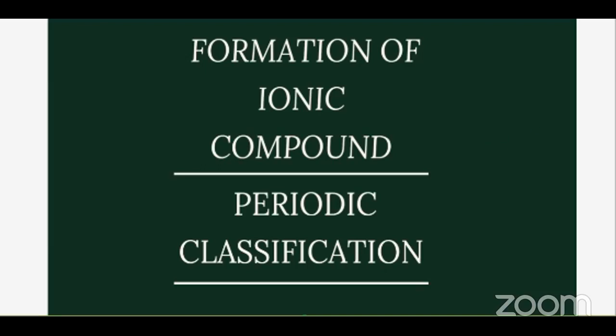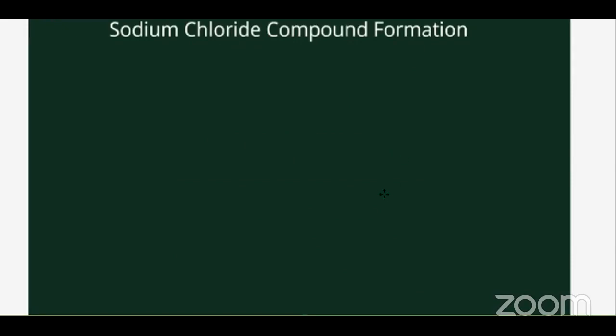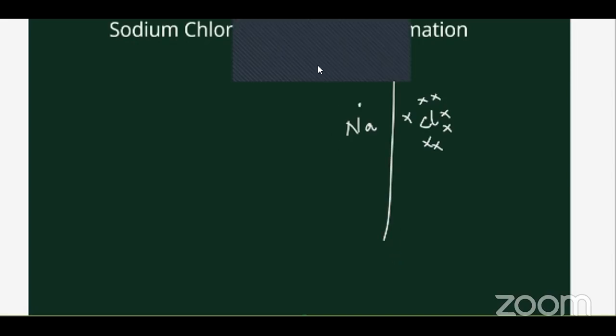So that is why when we are writing the electron dot structure, we mention the valence electrons. Remember, I told you this way of representing the valence electrons. What is the name of this? If any one of you remember, you can unmute and give me the answer.